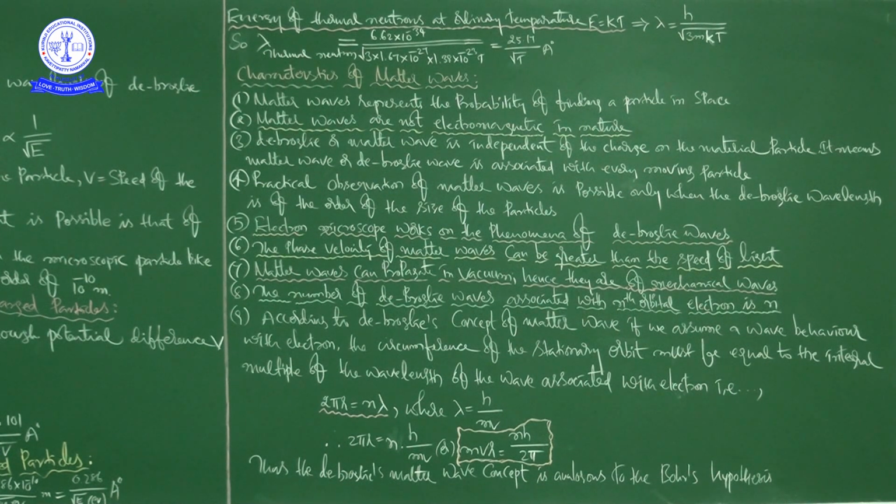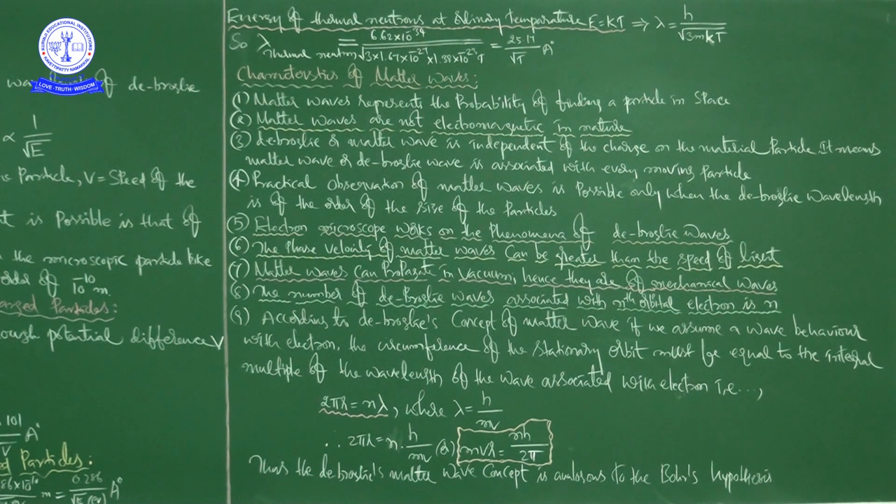Just now in the same class, just before starting the characteristics of matter waves, I explained and we calculated, and I gave the formulas to calculate de Broglie wavelength associated with charged particles and uncharged particles. That is what he is saying here.